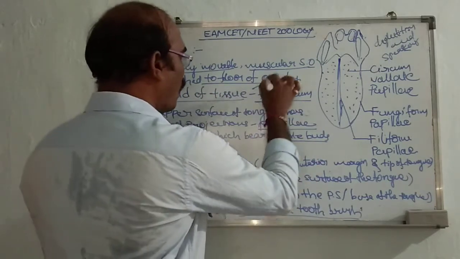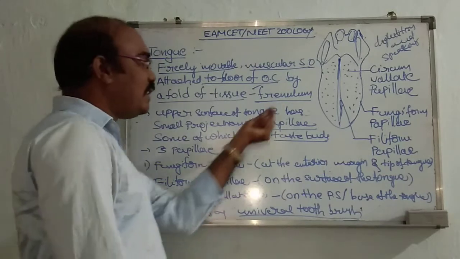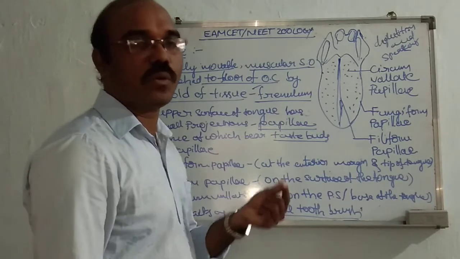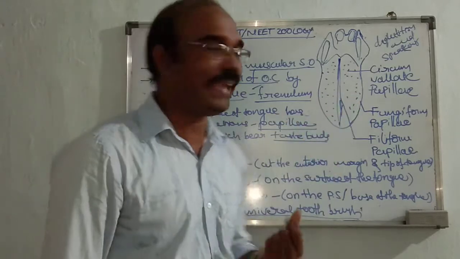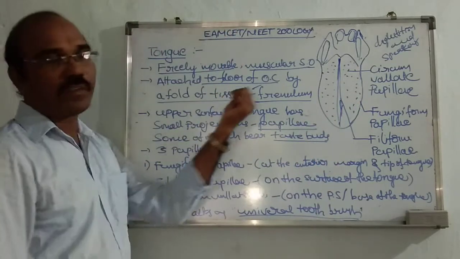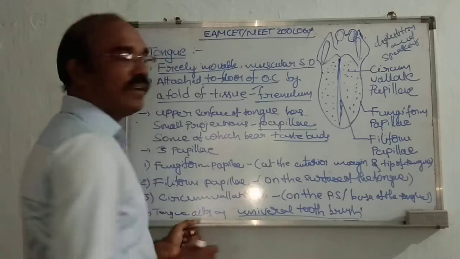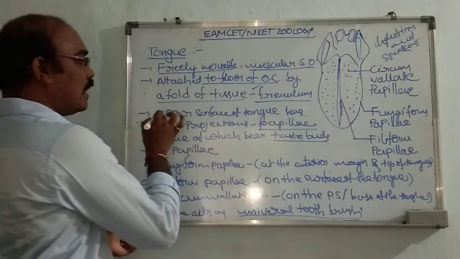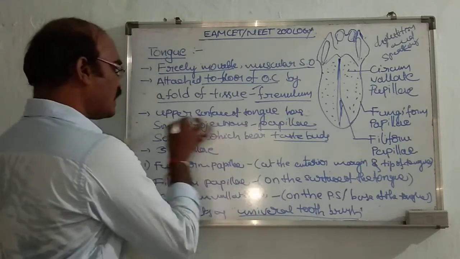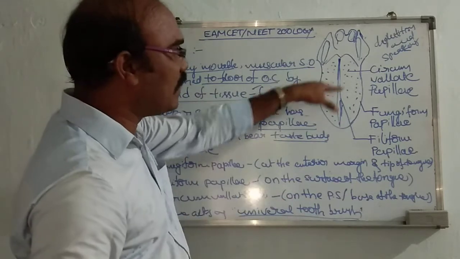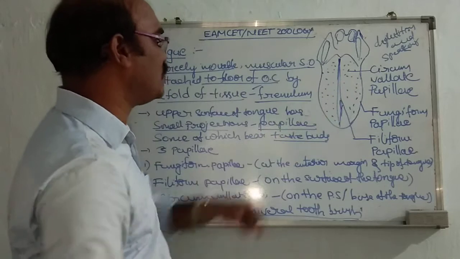This tissue is called the frenulum. Then the upper surface of the tongue has small projections.